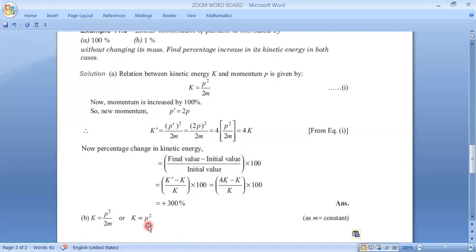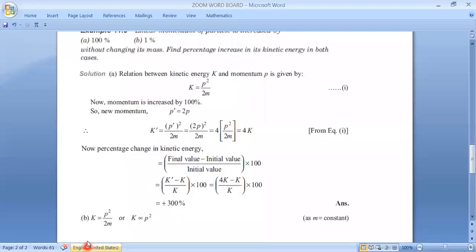Okay, guys. So what I said, if it is p square, it means 2 times. If it is p cube, then 3 times. Say, what is the volume of a sphere? Volume of a sphere is V equals 4 by 3 pi r cube. 4 is constant, 3 constant, pi constant, r cube means volume is directly proportional to r cube. So if r is increased by 2%, volume will be increased by 6%. That power will come as a multiplier, 3 times. We can use this type of technique to solve this type of problem.